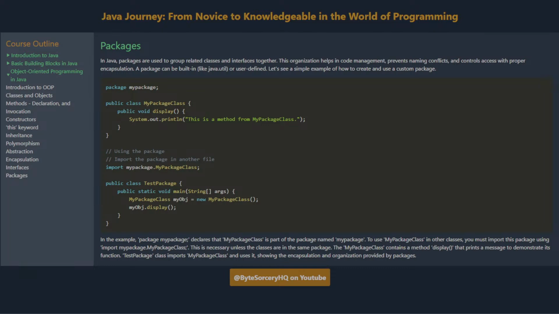In the example, "package myPackage" declares that the MyClass class is part of the package named myPackage. To use MyClass in other classes, you must import this package using "import myPackage.MyClass". This is necessary unless the classes are in the same package. The MyClass class contains a method display that prints a message to demonstrate its function. The TestPackage class imports MyClass and uses it, showing the encapsulation and organization provided by packages.